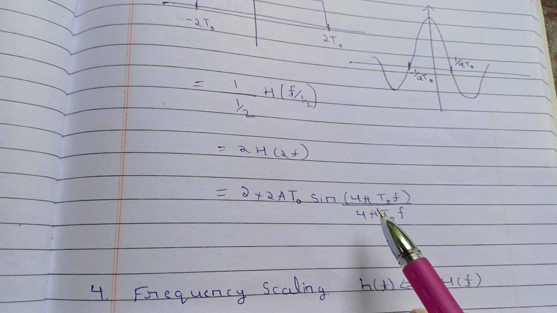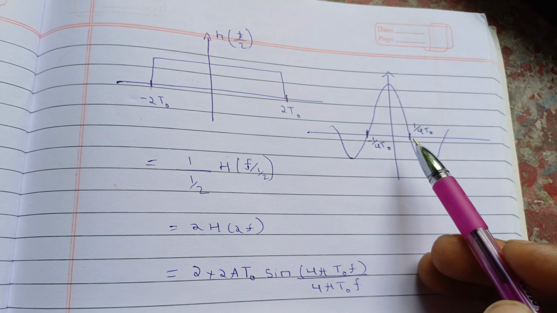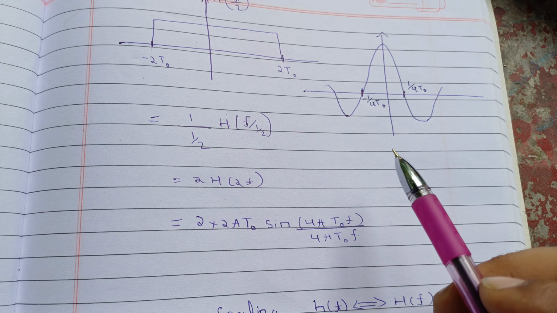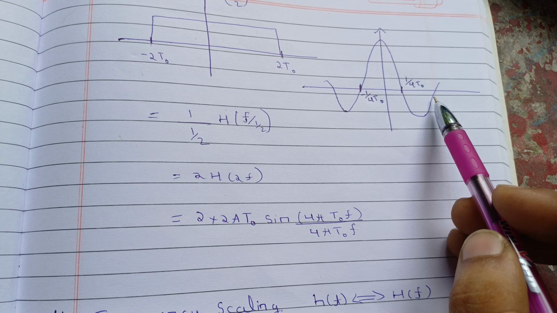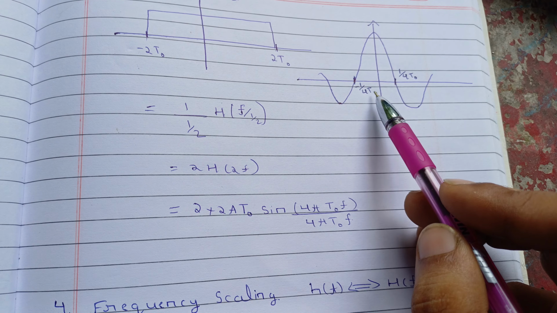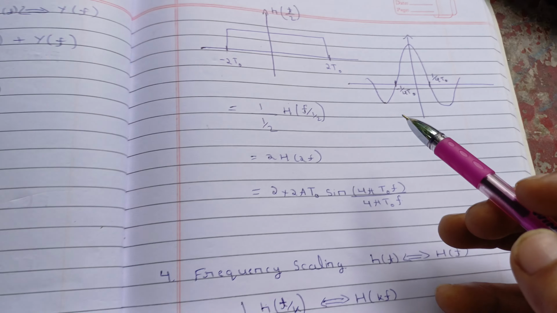means from here you can see that 4 pi t naught f should be equal to n pi to make this curve 0. So for all the n values you will get n upon 4 t naught. For n equal to 1 it will be 1 upon 4 t naught, for n equal to 2 it will be 2 upon 4 t naught, and for minus 1 it will be minus 1 upon 4 t naught. So in place of 2 t naught, now you have 4 t naught. Here you have this 2, now you will get the factor of 4.